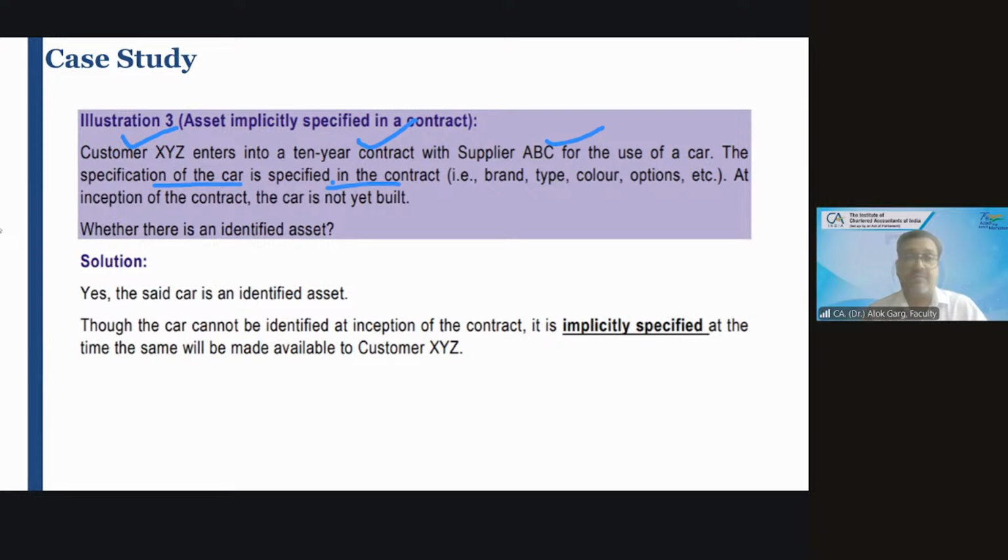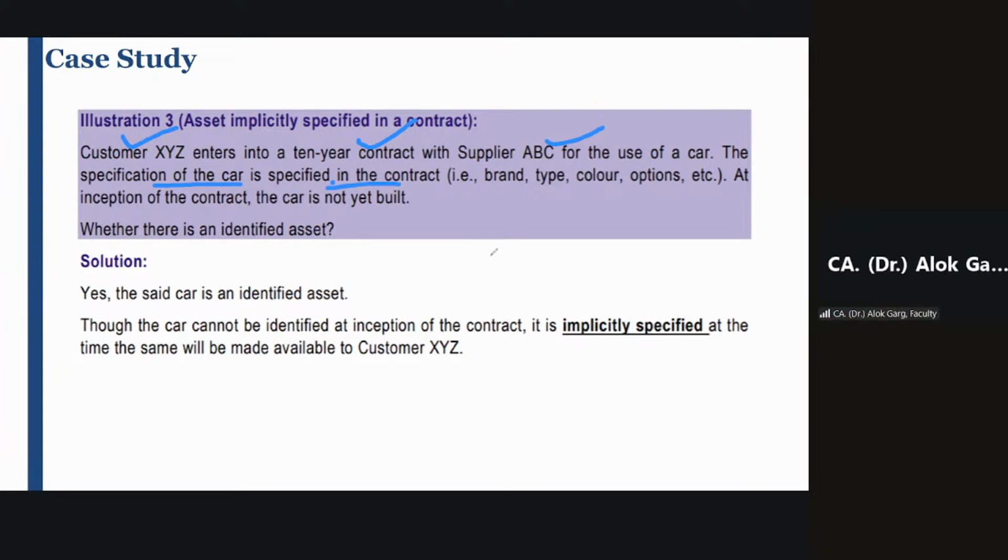For example, brand, type, color, options, etc. Everything is mentioned in the contract. At inception of the contract, the car is not yet built. The car is yet to be constructed. Is there an identified asset, tell me.